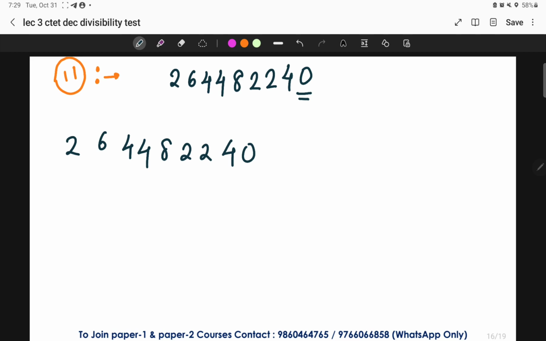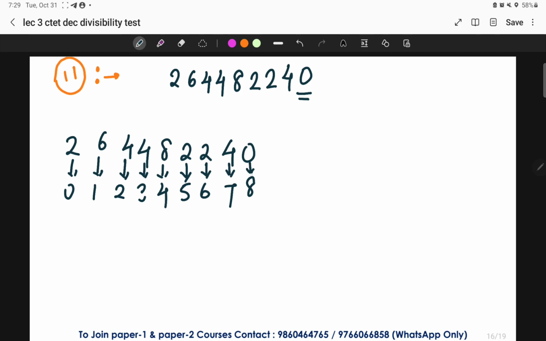So the place value here, for 0, if I consider 0, the place value of 6 was 1, 2, 3, 4, 5, 6, 7 and 8. I have just considered these as the place values. So what is the rule of divisibility test of 11 talking about? I'll tell you. We have to actually take summation of even places value, even places.